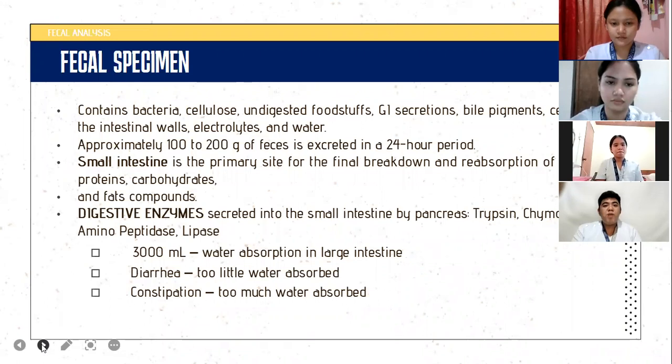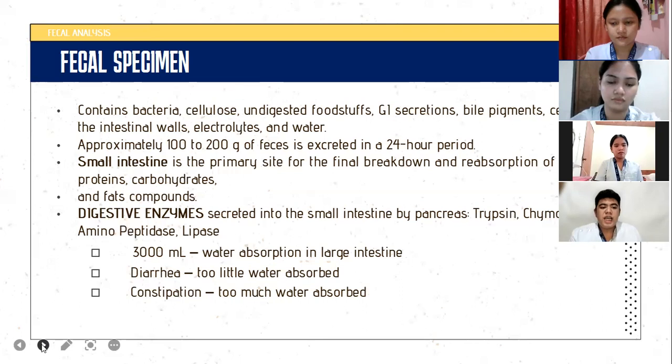The small intestine is the primary site for the final breakdown and reabsorption of ingested proteins, carbohydrates, and fat compounds. Trypsin, chymotrypsin, aminopeptidase, and lipase are the digestive enzymes secreted into the small intestine by the pancreas. And about 3,000 milliliters of water is reabsorbed by the large intestine.